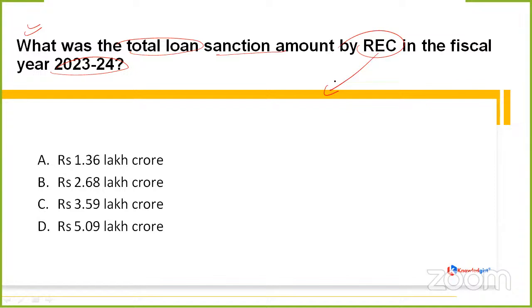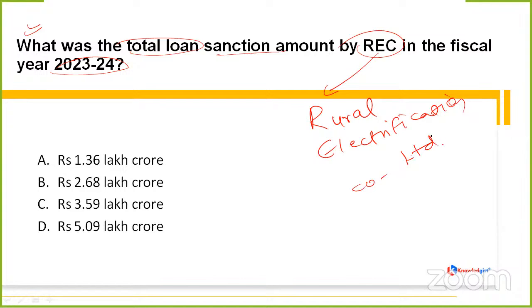So REC basically stands for Rural Electrification Corporation Limited, my dear friends. Clear? So what is it? It is basically, friends, a government-owned company in India that provides financial assistance to the power sector. And REC is a Navratna Central Public Sector Enterprise which works under the Ministry of Power.